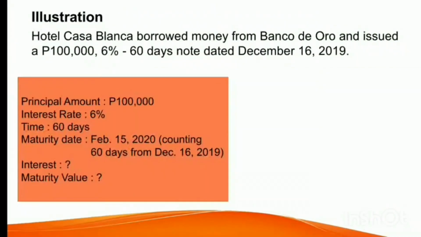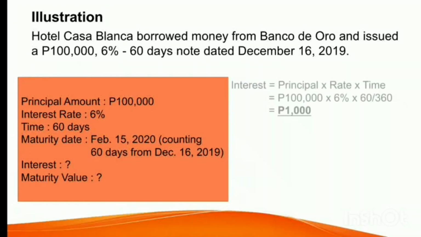Let us now proceed to the computation of the interest and the maturity value. So let's start with the interest first. Again, the interest is computed by multiplying the principal times the rate and then times the time. The principal amount of the loan or the borrowed money is 100,000 pesos, and then the interest rate is 6%. So as I mentioned earlier, the 6% is the